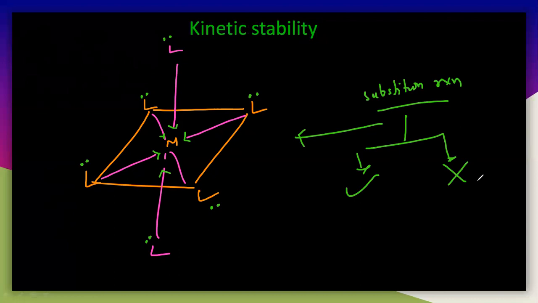But moreover, it is difficult to undergo substitution reaction because there are 6 sides here, with 6 ligands. So there is no way to come in with another ligand. So let us take Y. Y is a ligand which must be substituted in this particular complex. It has to come here and substitute, replacing something. To replace, it has to come from some side.